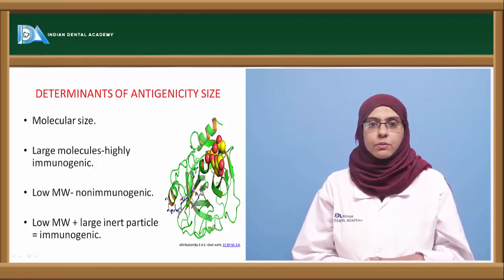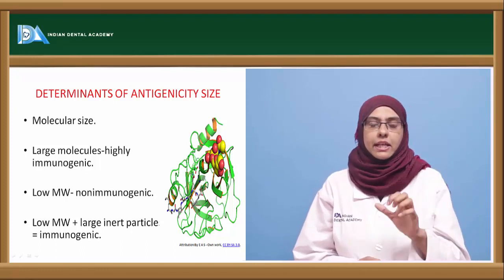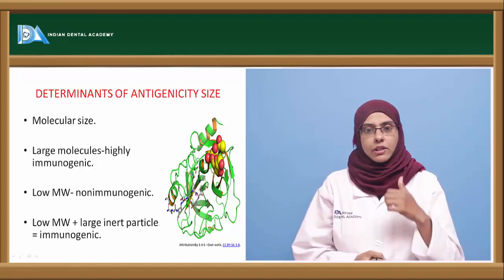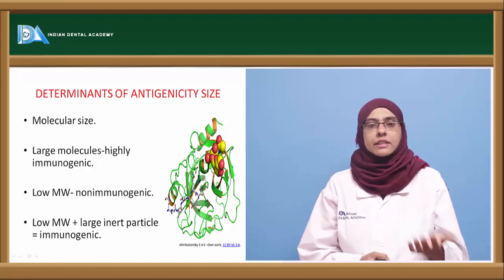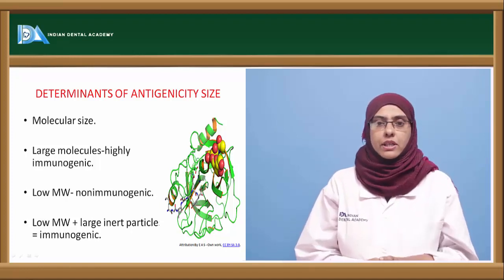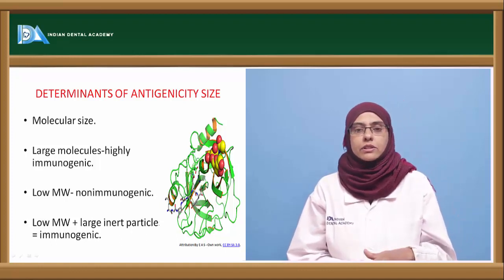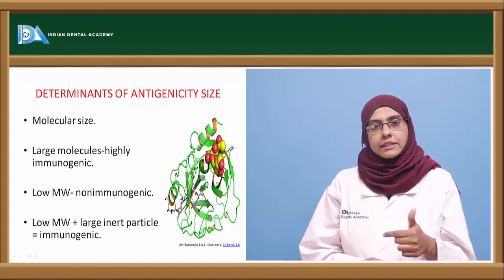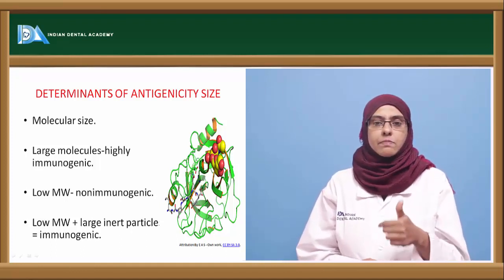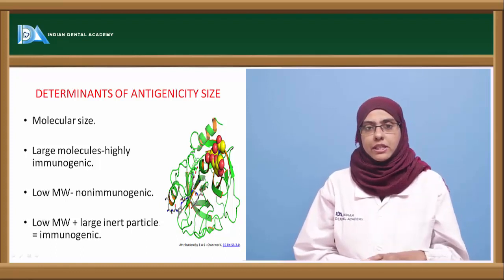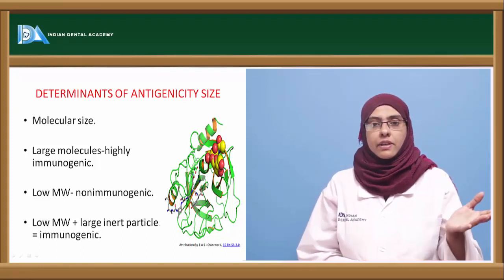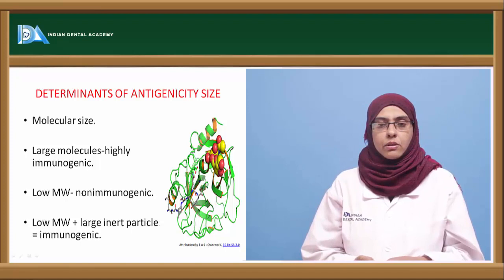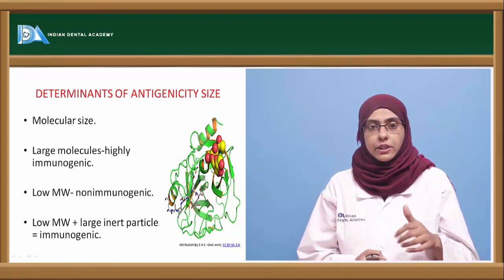The molecular size should be very large so that it can induce the production of lymphocytes in the body. So the high molecular weight compounds or organisms or antigens are able to produce antibodies, whereas the low molecular weight compounds are non-immunogenic in nature. However, you can convert the low molecular weight antigens by combining them with carriers such as bentonite or kaolin to make them immunogenic. As I already discussed with haptens, we can combine the hapten with the carrier molecule to produce the antibodies or the lymphocytes. So the molecular size is very important to induce an immune response.